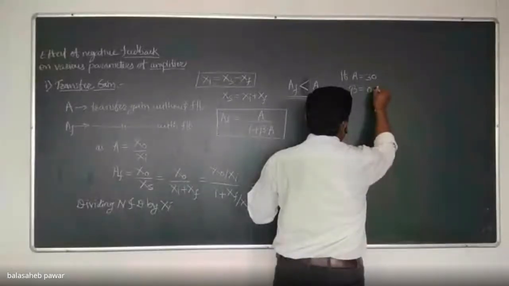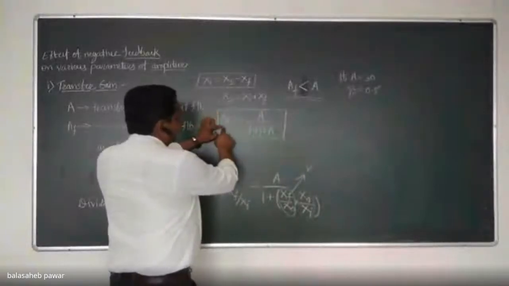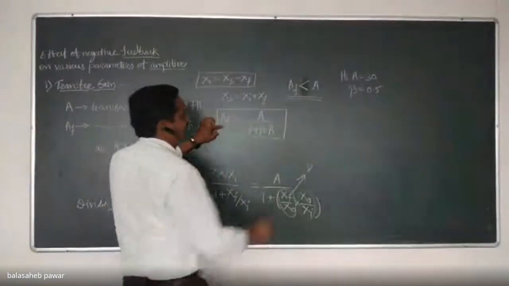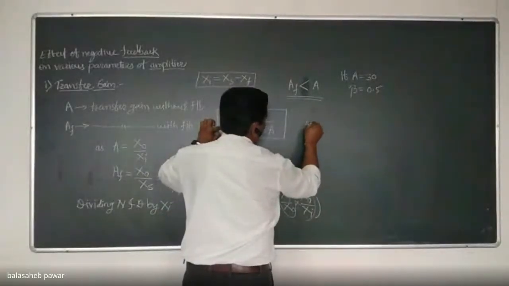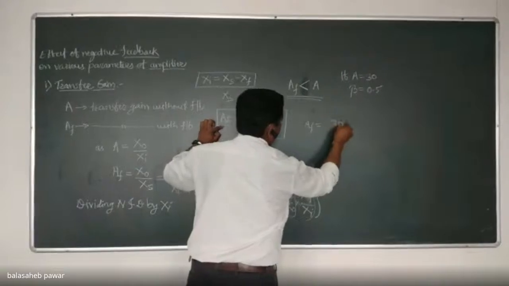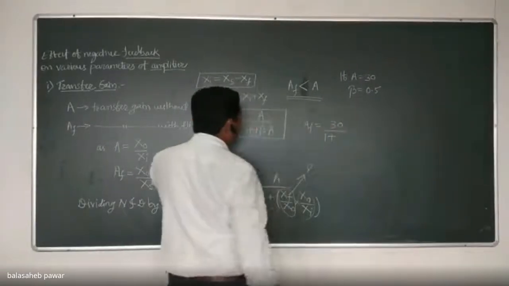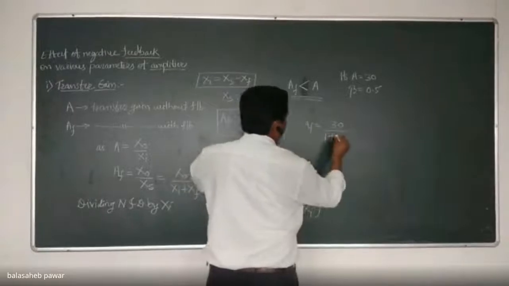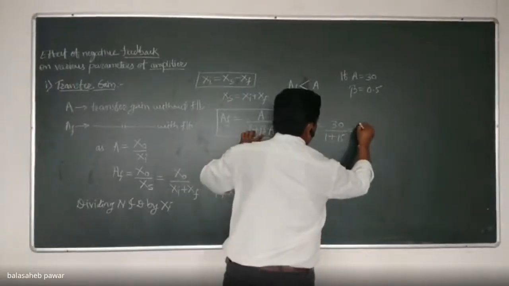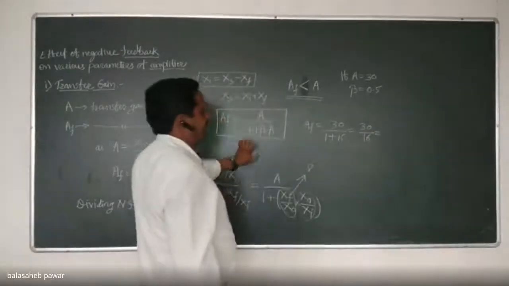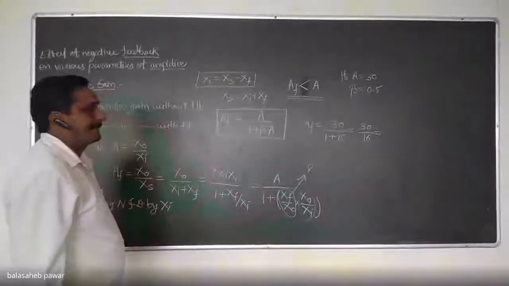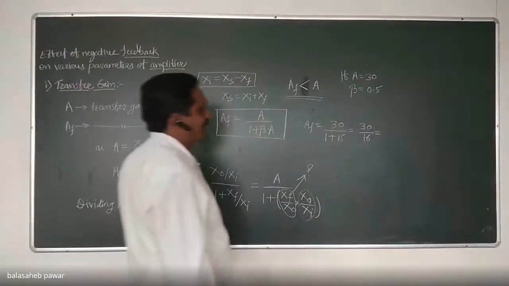So I will consider beta as 0.5. Just put it here and you will get the gain with feedback. AF will be 30 divided by 1 plus 0.5 into 30, that is 15, so 30 divided by 16. Agree? So how much will it be?